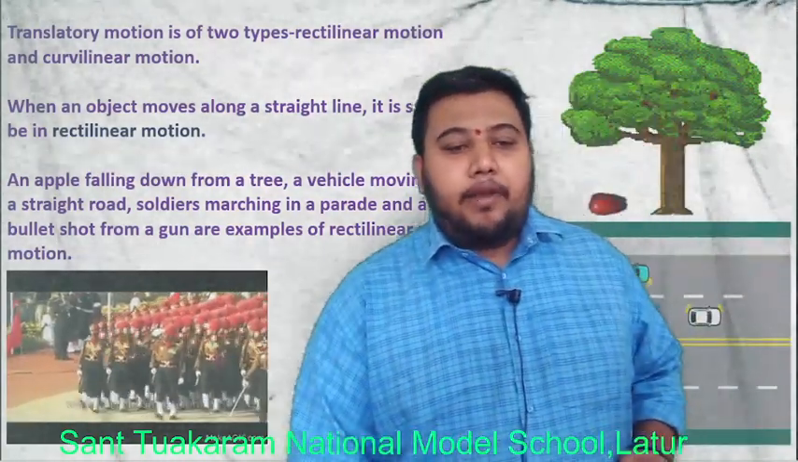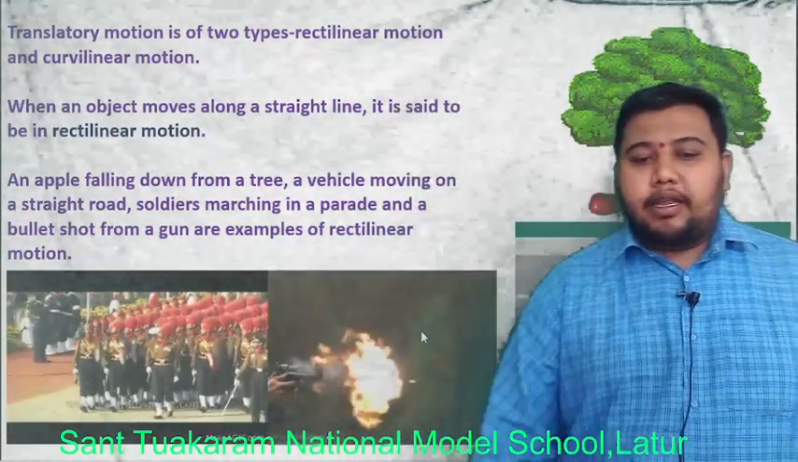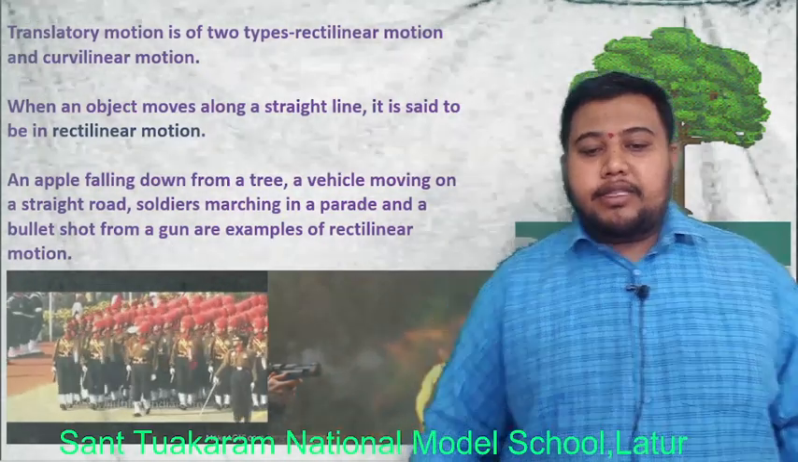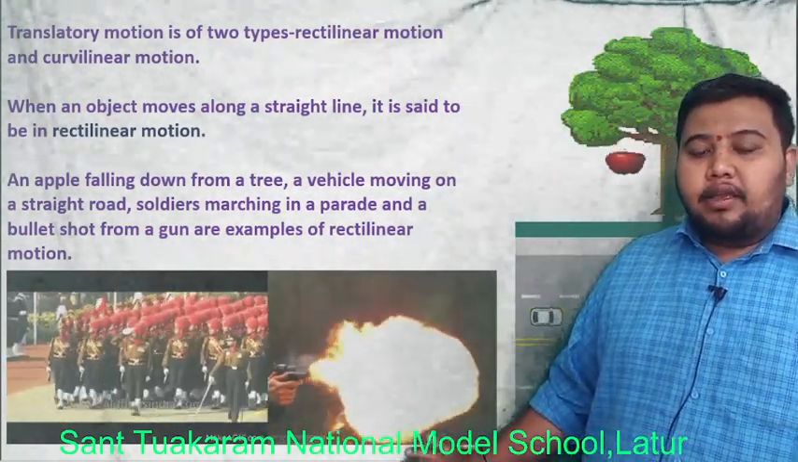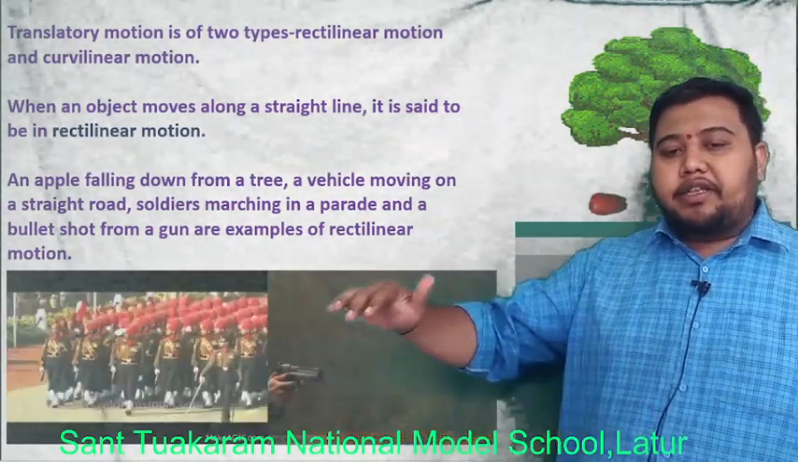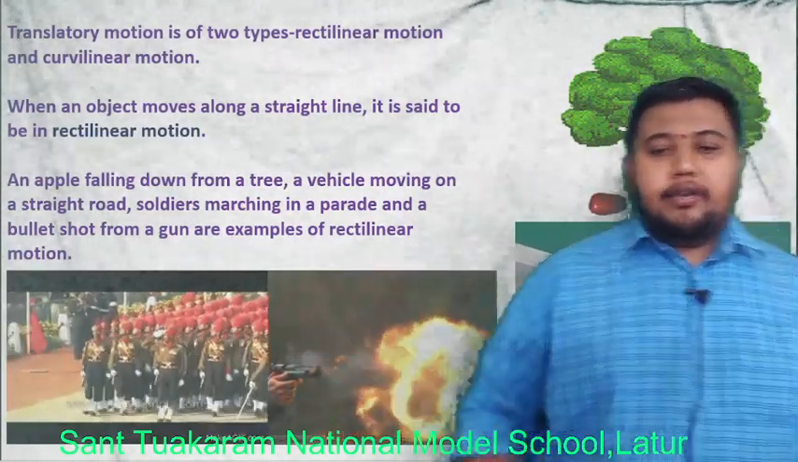Again, a bullet shot from a gun is also an example of rectilinear motion. See here, you can see it clearly. When we shoot a bullet from a gun, it will go in a straight line, very fast. That is also an example of rectilinear motion.